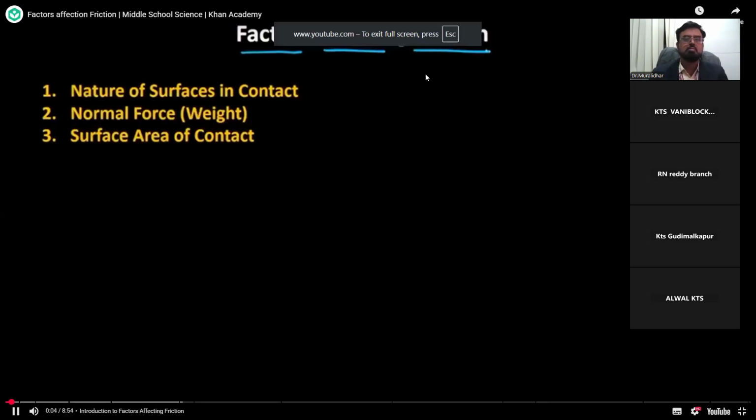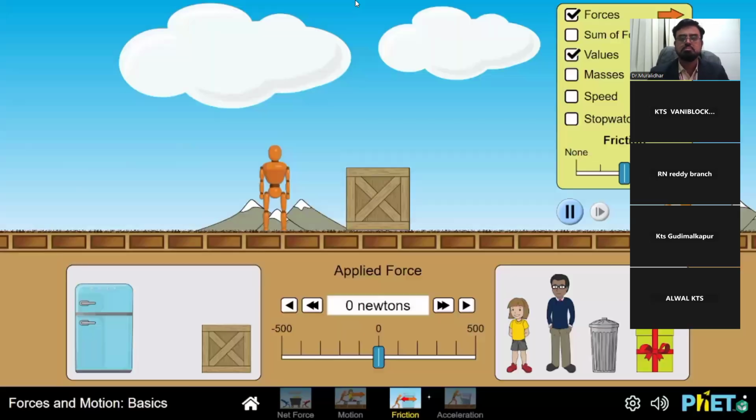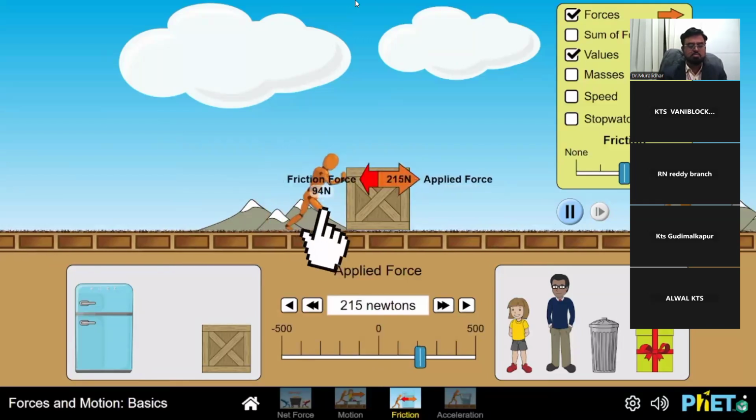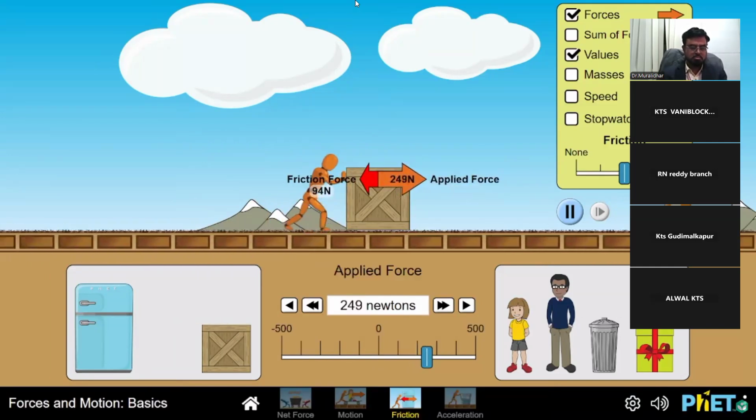Factors affecting friction. We will understand how these three factors, that is the nature of surfaces in contact, normal force, and the surface area of contact, affect the friction. Let's understand this one by one. Let's say I have a box kept over a surface that is pretty rough, as you can see. Now let's try to push this box. As I'm pushing, the ground is applying a frictional force of 94 Newton in this case.